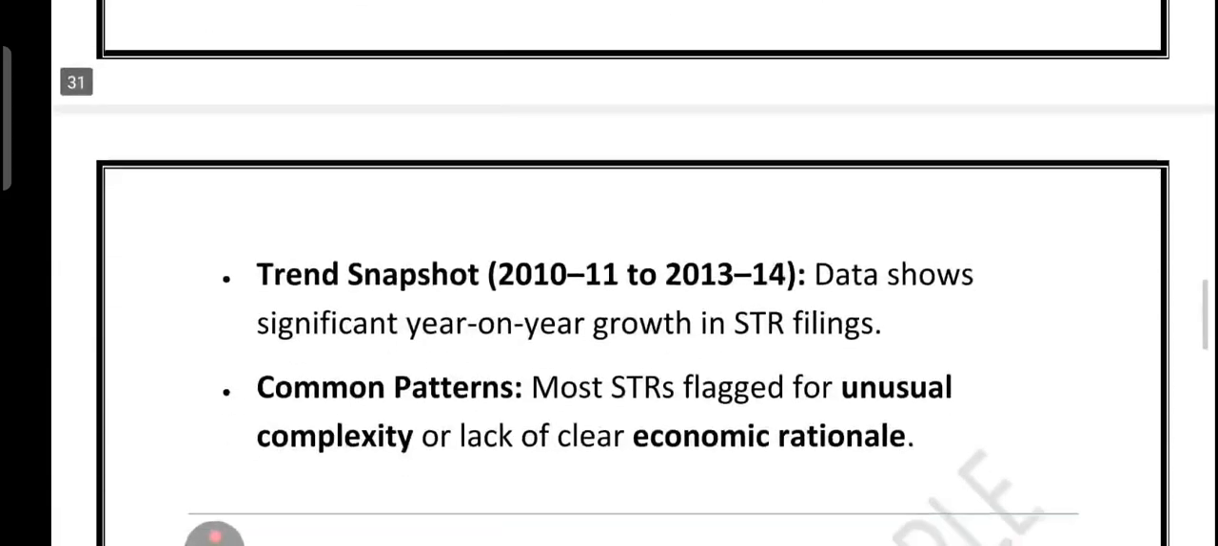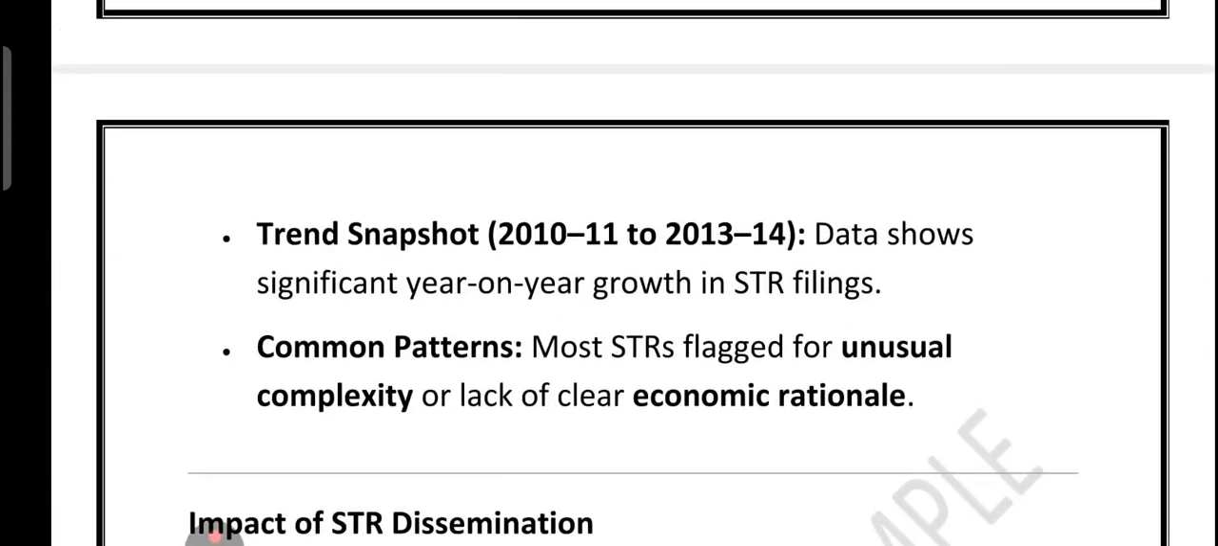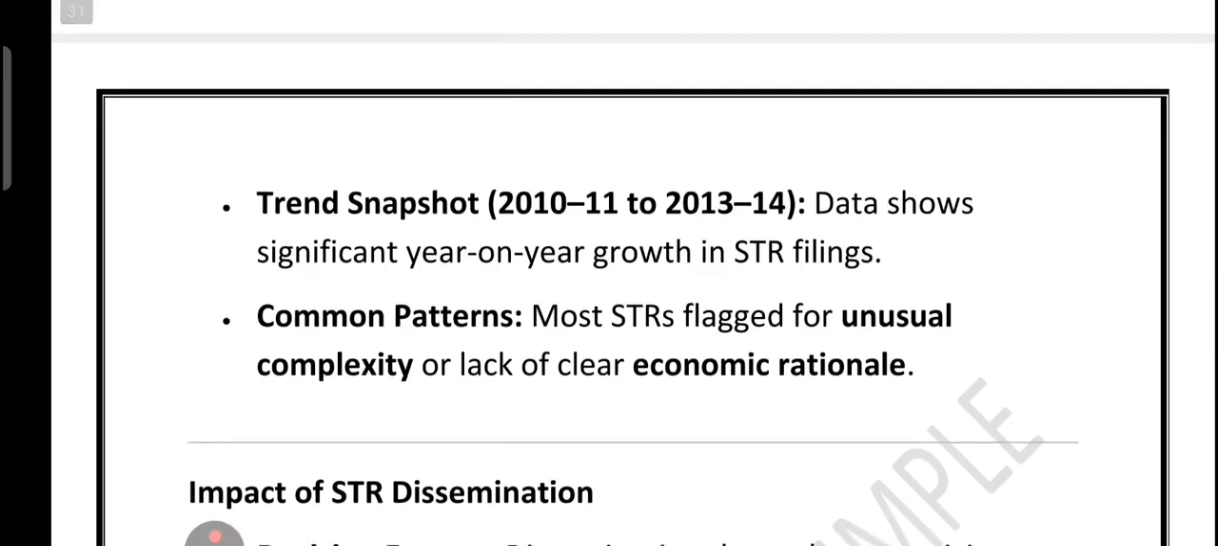Then we have the trend snapshot, 2010, 2011, 2013 to 2014: significant year-on-year growth in STR filing, right? And then we have common patterns. What are the common patterns? Most STRs are flagged due to unusual complexities with no clear economic rationale.